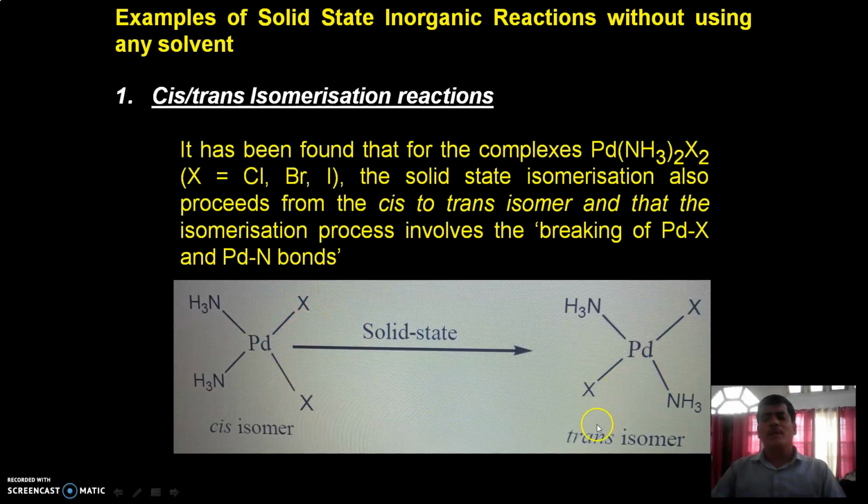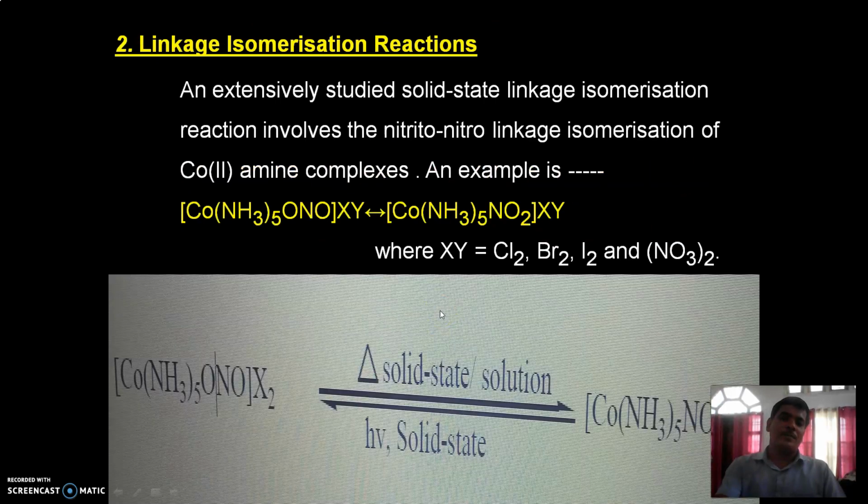It can be converted into trans, that is, the opposite direction of halogen atoms, by carrying out the reaction in solid state. In this reaction, carried out in solid form, only the palladium-halogen bond or palladium-nitrogen bond is broken, so the reaction is easily carried out.